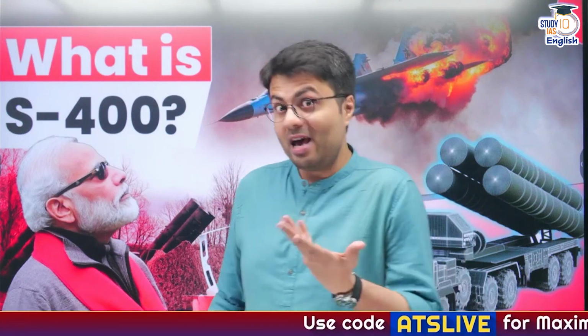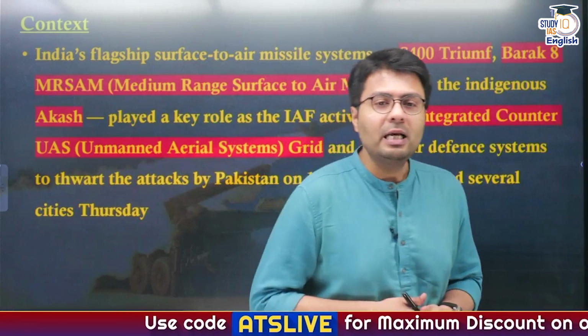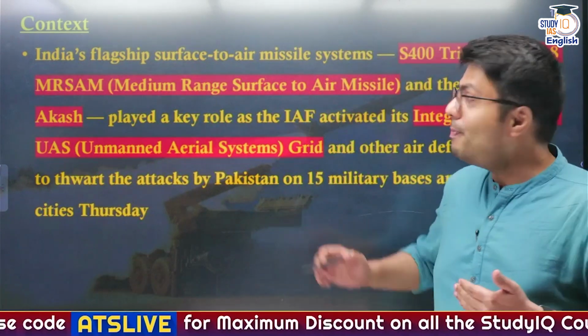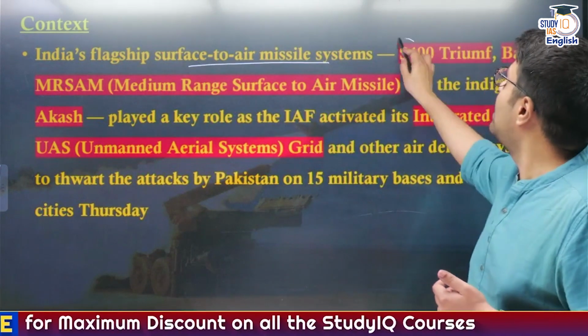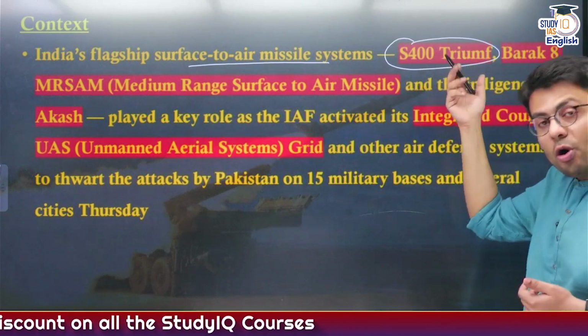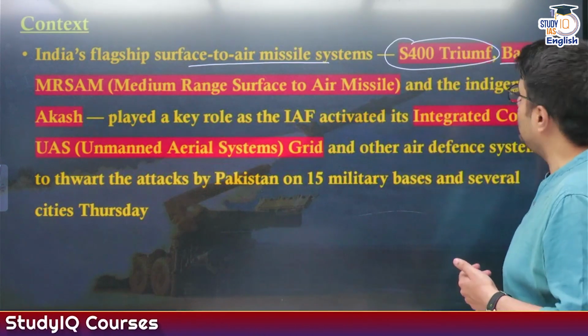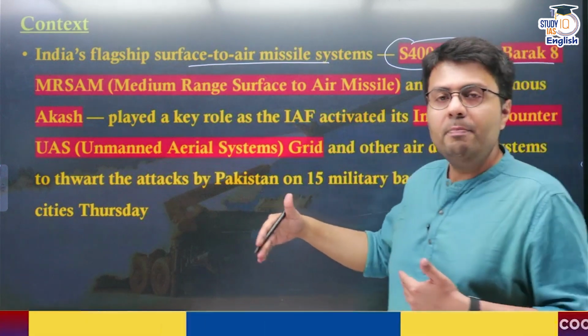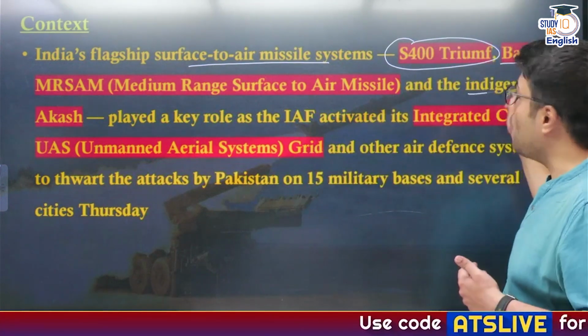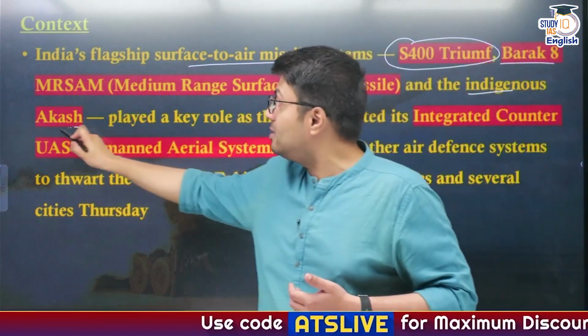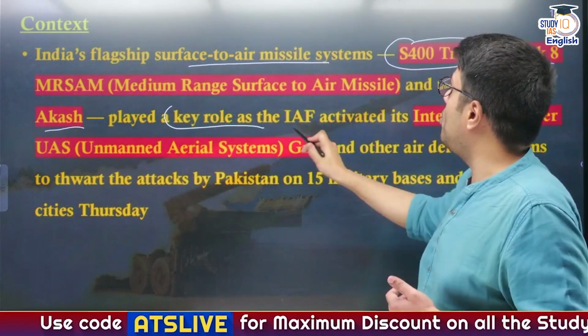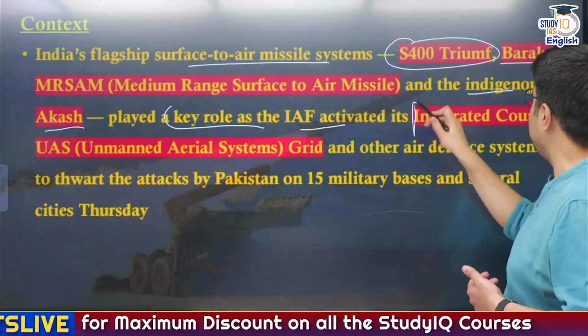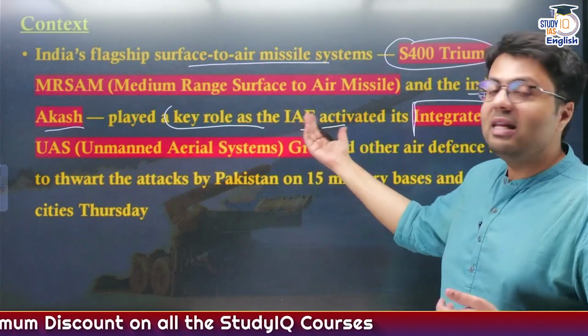In our today's discussion, we'll be discussing an important component of India's air missile defense system, that is the S-400 missile system. Why are we discussing this missile system? Because yesterday, India used many of its surface-to-air missile systems like the S-400 Triumph, and not just the S-400 Triumph, but we also used Barak, which is an Israeli origin medium-range surface-to-air missile, our own indigenously developed Akash missile systems, and they all played a key role in the Indian Air Force's integrated counter unmanned aerial system grid.